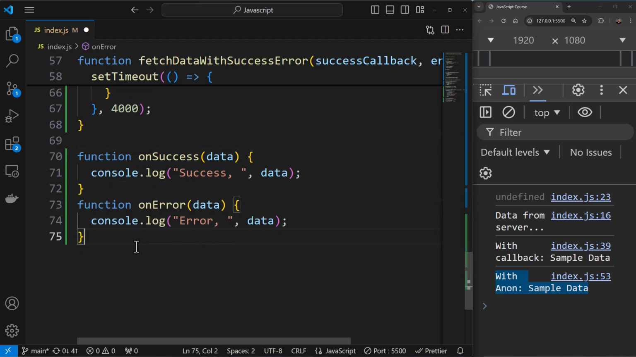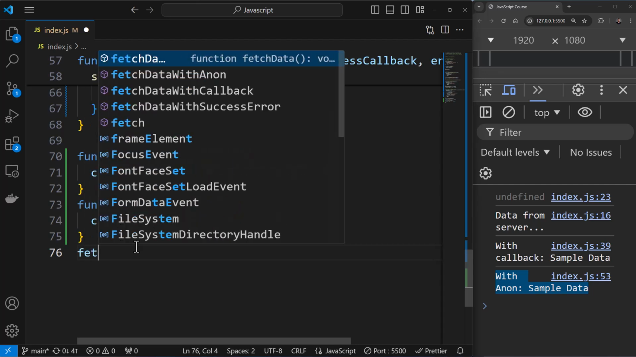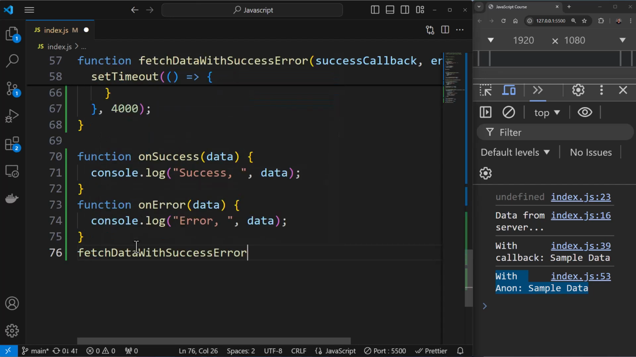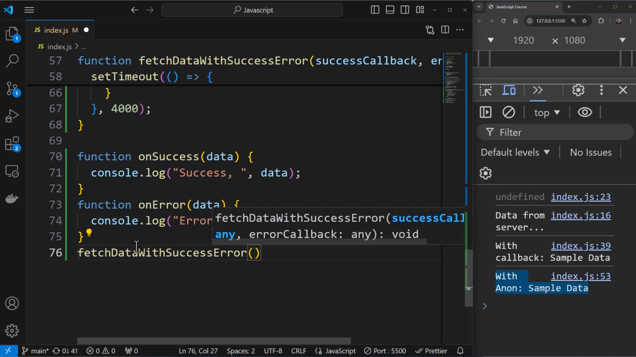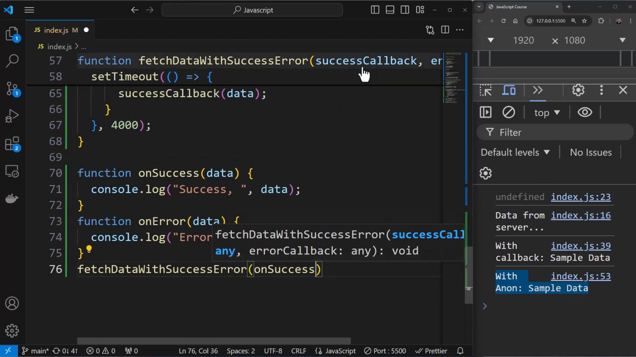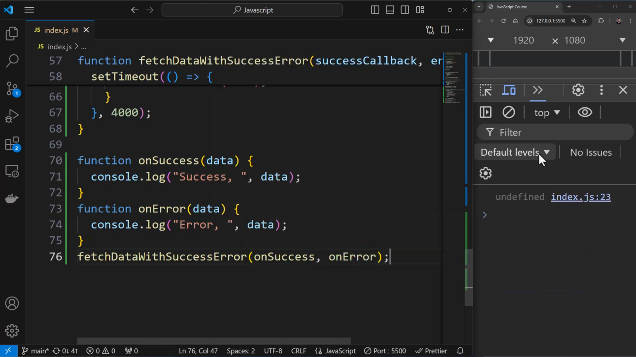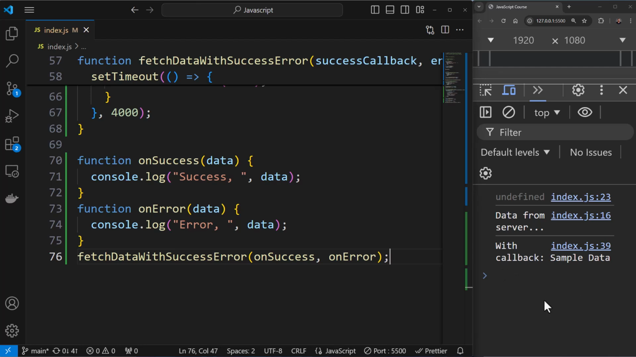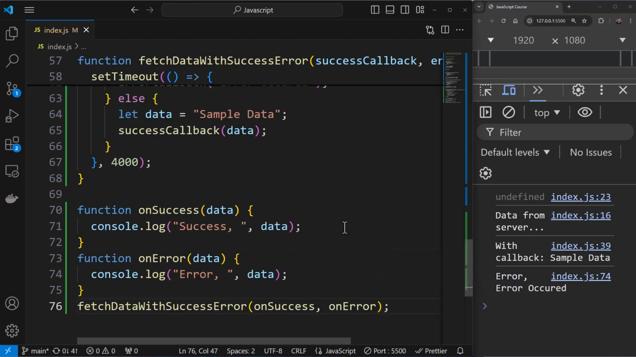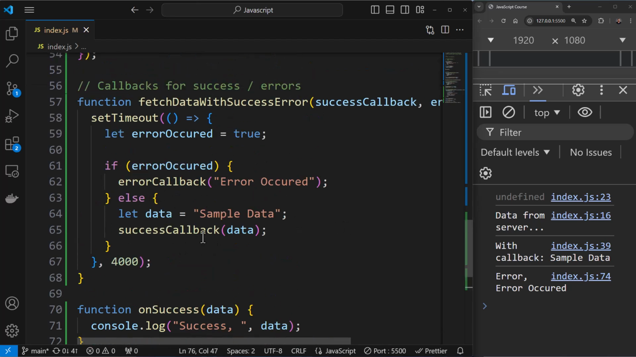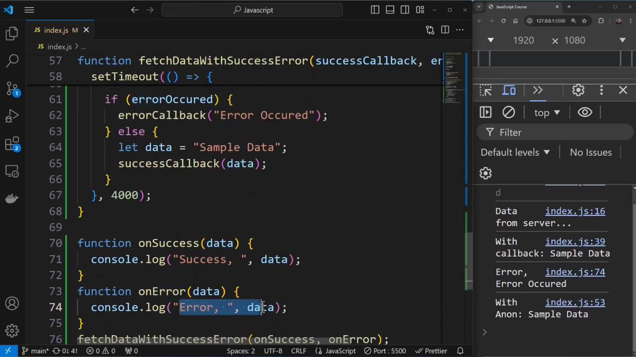Now when calling the fetch data with success and error, you can say on success first, because you have the success callback defined first, and then on error, something like this. Now if you save this, you should see on error being printed because we have simulated the error situation. You can see error occurred, and this is being printed.